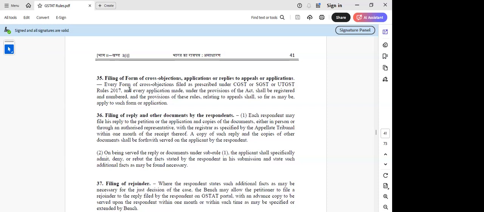So it is APL 6 which has been prescribed, and it has to be registered and numbered. I don't find anything more here, sir. It's specific because APL 6 is for the taxpayer, and I think for the department they have to make a separate application.